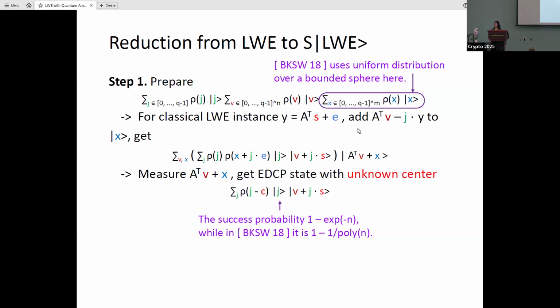Okay, so in that case, we have an algorithm for EDCP which is quasi-polynomial. Yeah, but there are some unknown centers in the EDCP states. That is the crucial obstacle preventing us from getting a sub-exponential algorithm for LWE using this reduction. Oh, okay. So there is some unknown phase also over there. An unknown center, yes. In the J register. Okay. Thank you. Makes sense.